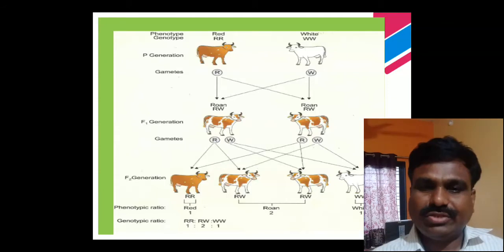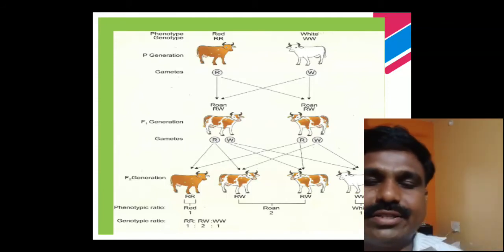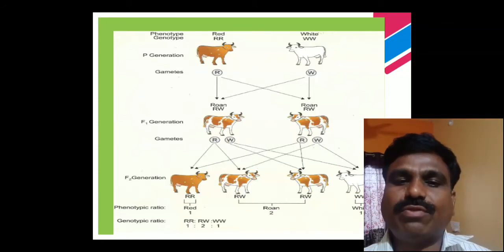In the same way, the red color also gets separated and segregated. And the roan color is codominance.